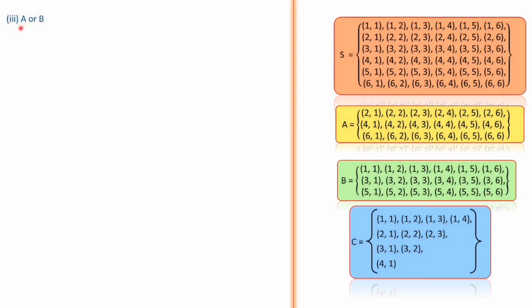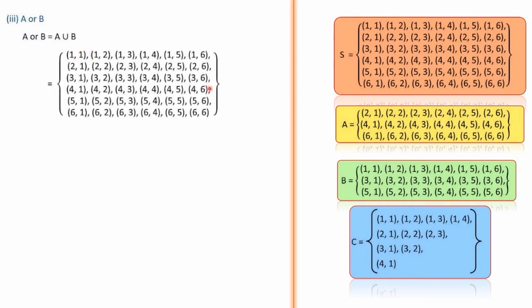So A or B. A or B means A union B. Simply use your logic and write it down. No need of checking each element individually. Here the first element is an even number. Here the first element is an odd number. These two combined make the sample space, because the sample space has the first element odd as well as even. So A or B is equal to A union B. A union B is the sample space itself, equal to S. Use your logic so that you can save your time.